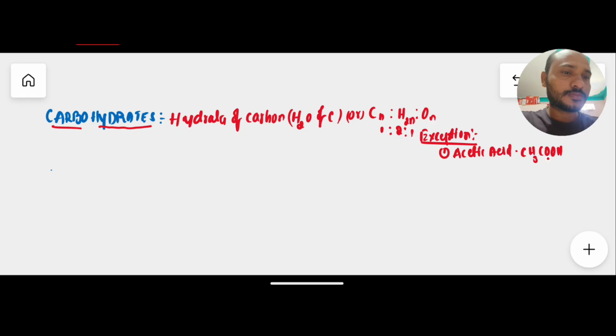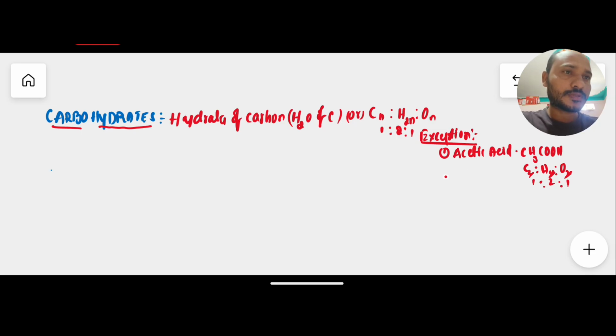If you observe the carbon, hydrogen, oxygen ratio: carbon 2, hydrogen 4, and oxygen 2. So 1 is to 2 is to 1, but still it is not considered a carbohydrate.